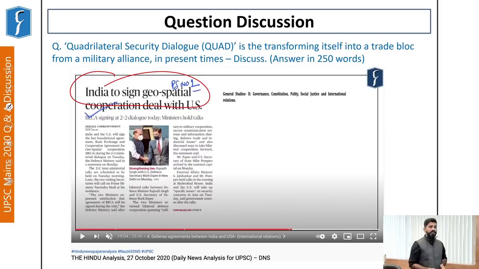And that requires a lot of brainstorming, understanding of the issue, what is happening. Newspaper reading becomes very important here. Going through the DNS videos, Focus magazine, that is, going through different analysis related to this one particular very famous thing that is happening in international relations becomes very important. Because that is how you will be able to handle the questions in the examination. Because questions will not be simply straightforward as to what is the Quadrilateral Security Dialogue. You will not get such simple questions here, right?